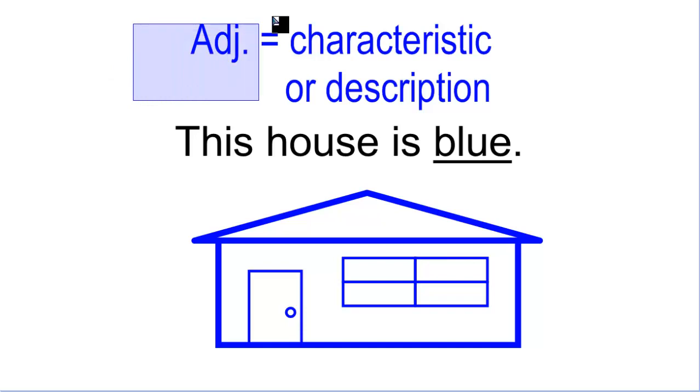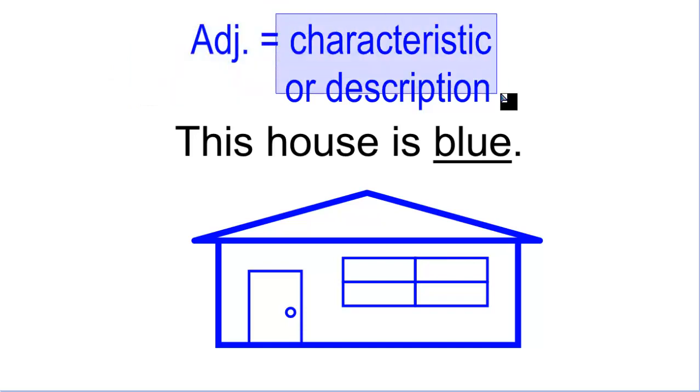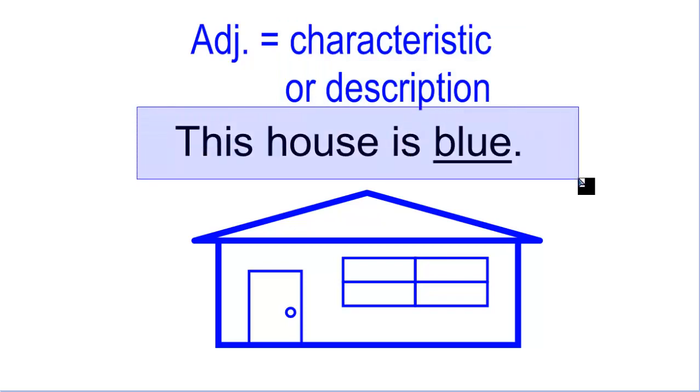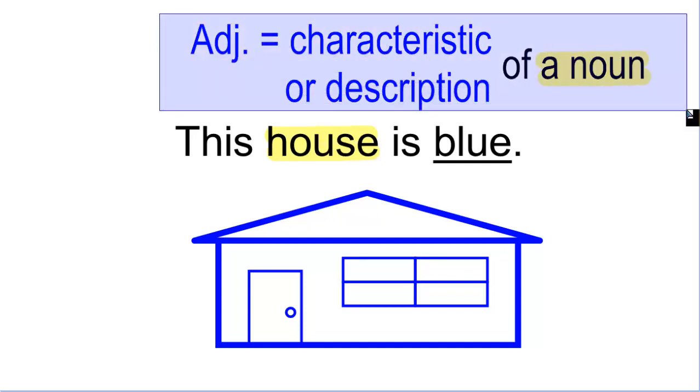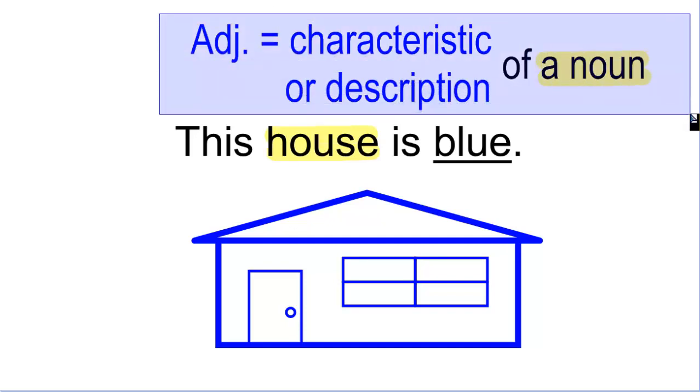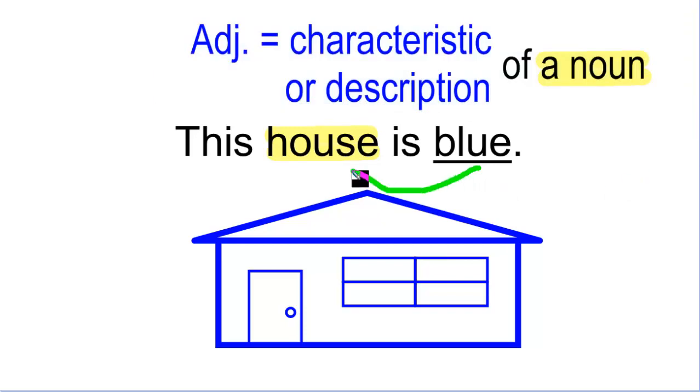Okay, now let's begin. Let's imagine the situation. First of all, what's an adjective? It's a characteristic or a description. For example, in this case, this house is blue. What is the adjective? Well, the color, blue, because this is describing a characteristic or a description of the house. So a complete definition is that adjectives are characteristics or descriptions of nouns. Okay, it's describing that.